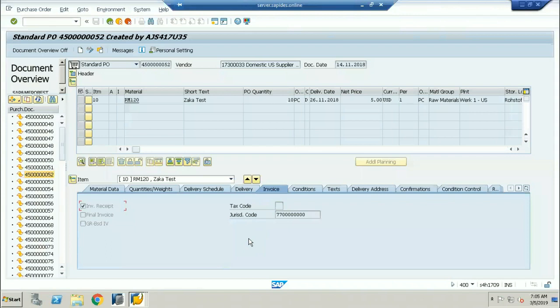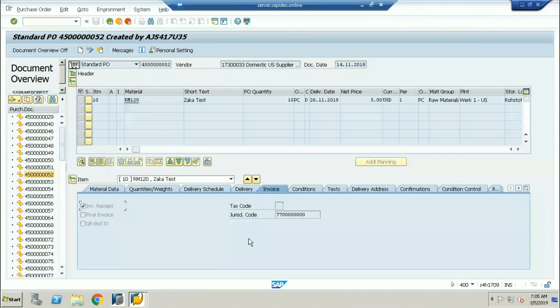If the purchase order contains several materials, you can give the materials, but I want to look at this purchase order. Click on execute. No data means till now you have not done any kind of goods receipt, nor the invoice receipt. You can see the value here. Till now you have not done it.